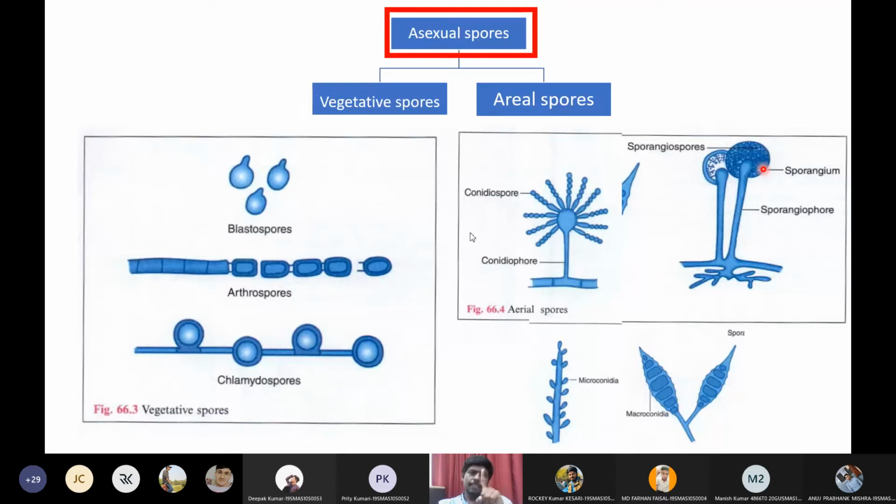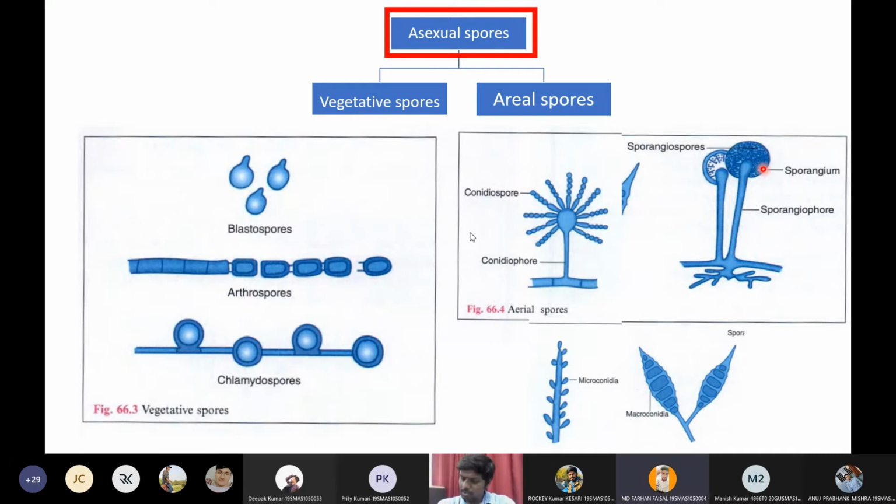Then, from the same hyphae you will get two side branches and they will fuse, and they will be present within a sac-like structure. What type of spore is this? From a single hyphae we get two side branches and you will see a sac. Within this sac you will see a spore. Ascospore, correct. Very good.